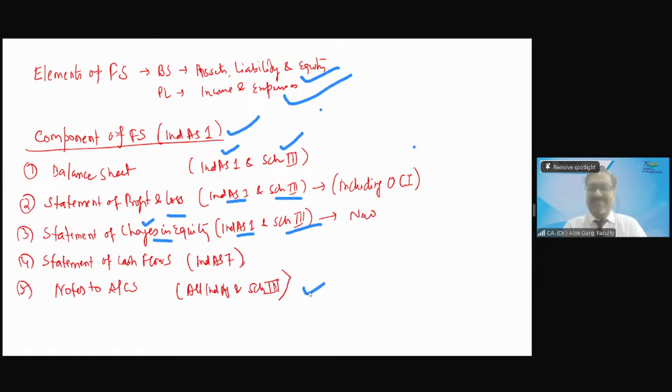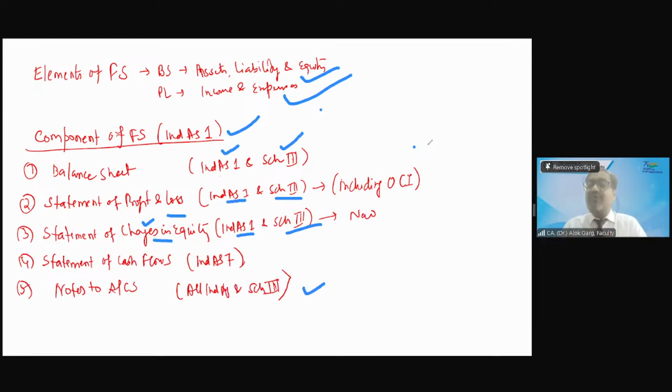Over a period of time. It is both. In notes to accounts, your balance sheet related notes will also be there, and your P&L related notes will also be there. That is why notes to accounts is given as at and for the year ended. Whenever you see a good company's annual report, you will find they write notes to accounts as at and for the year ended.